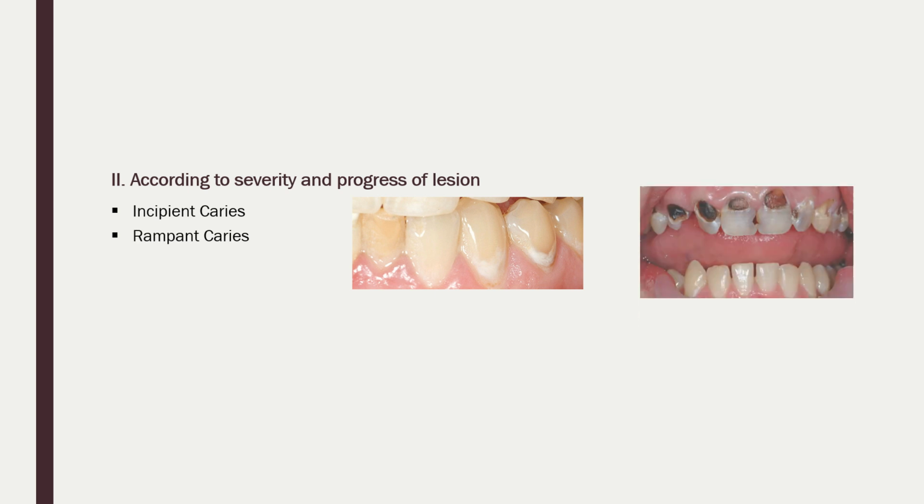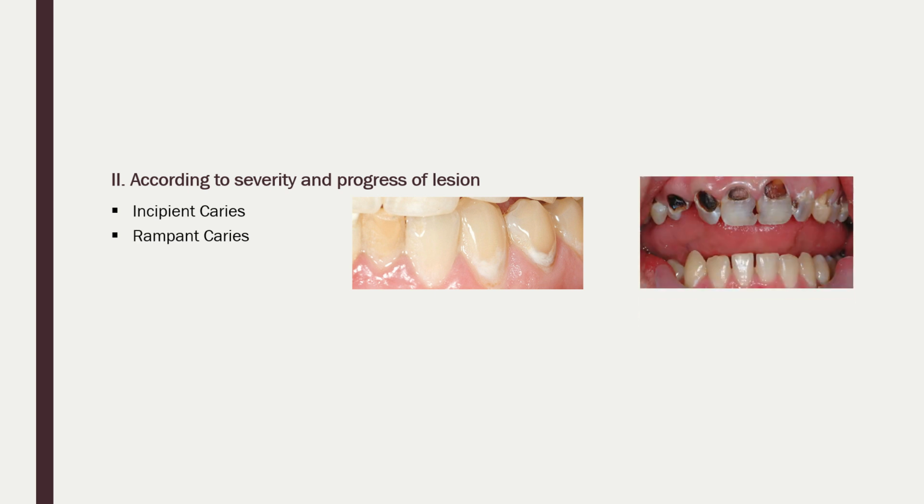Then second is the rampant caries. Rampant caries is an aggressive caries. According to this, if 10 or more new carious lesions appear in a year, the patient has rampant caries. It has a sudden and rapid onset, and it involves at least 2 teeth and 2 surfaces.